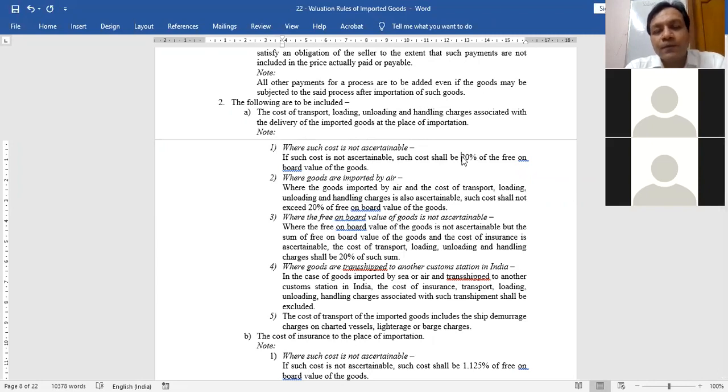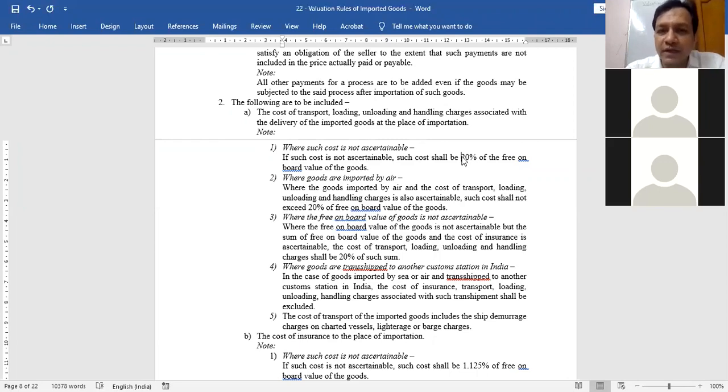Goods are imported from France to India. Free on board value was 10 lakh and the handling cost is 5 lakh rupees. The question says handling cost is 5 lakh rupees. Goods are imported by ship. What will be the handling cost as per the rules? Will it be 5 lakh or will it be 2 lakh? Tell me the answer.